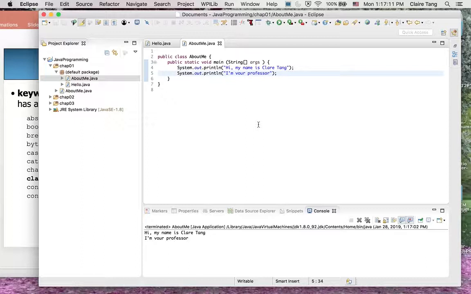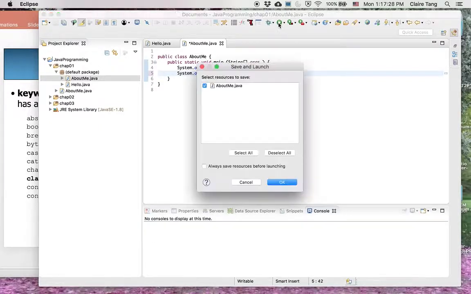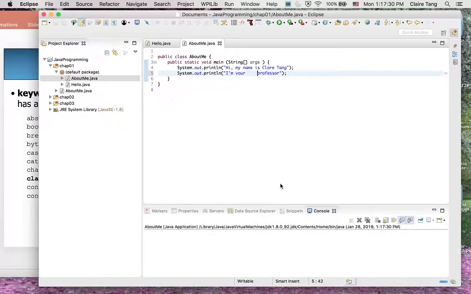It's not part of the syntax. It's just a message here. If you have more spaces here, they actually count. Every time we change the code, we need to recompile it and run again. So when we click on here, you can see if you have more space, it just prints more space for you.